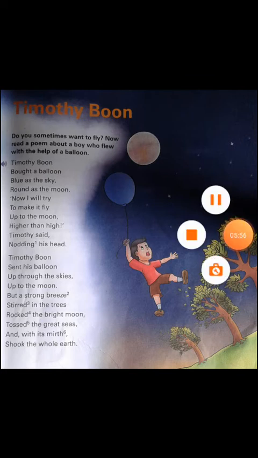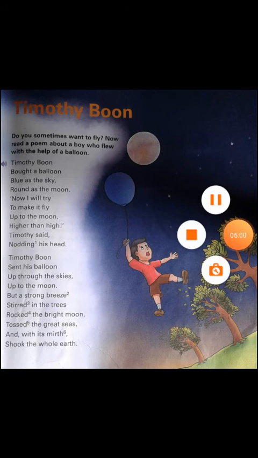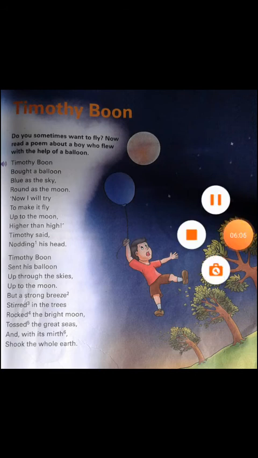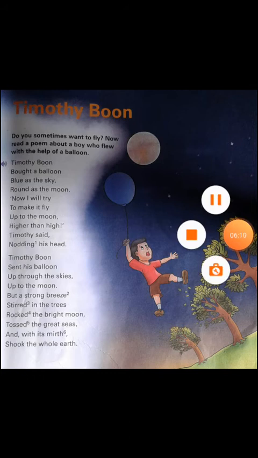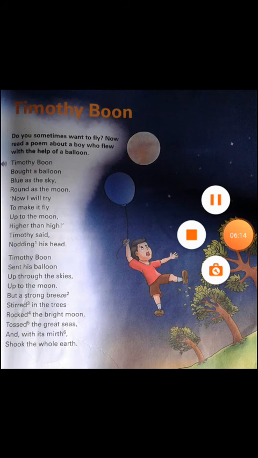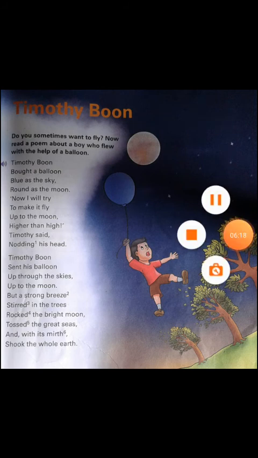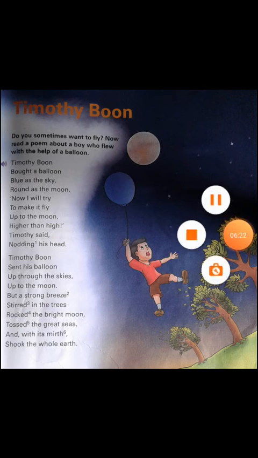So what you do? In this poem, some new words are there, children. You put the heading and write the new words which you feel are difficult, and some spellings you feel are difficult. And children, these 2 paragraphs, try to write this poem in your English classwork. Try to write the poem and read it. It is simple sentences. Try to write it the same way as it is written in the book, in your notebook.